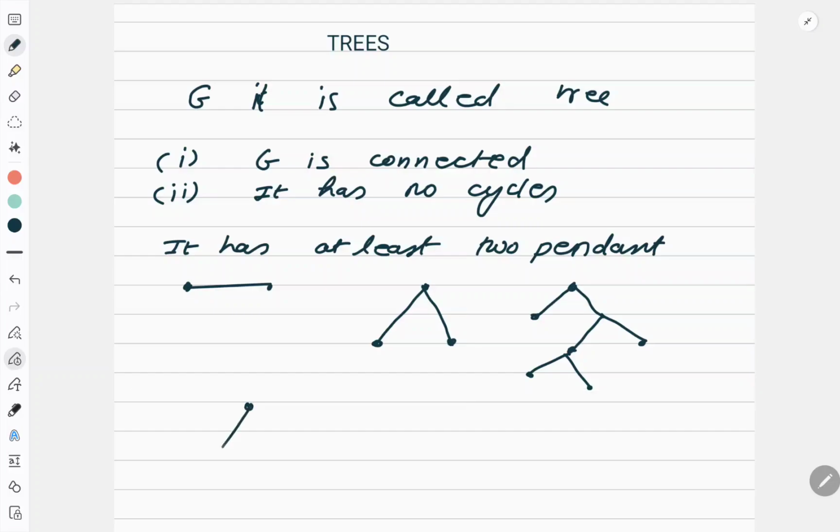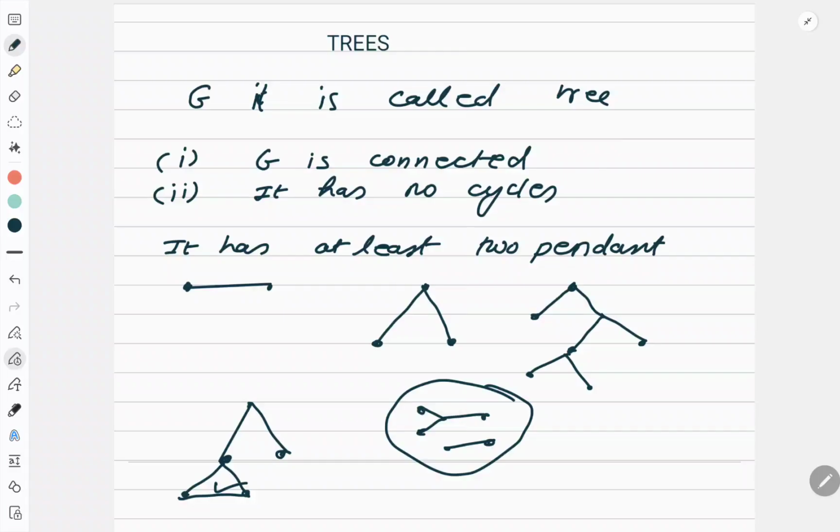Let me give you an example. Suppose I draw like this, this is not a tree because I have a cycle here. Also if I draw like this, then this graph is not a tree because it is not connected. But a cluster of trees, or the components of a disconnected graph, is known as a forest. If each component is a tree, then it is called a forest. Even if I increase it like this, it becomes a forest. So this is a forest.